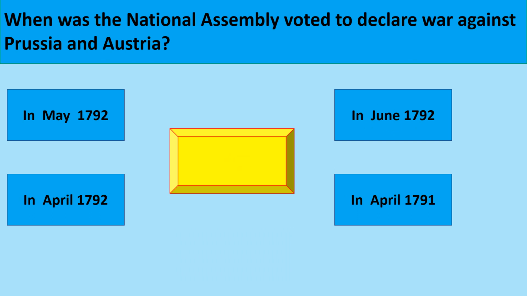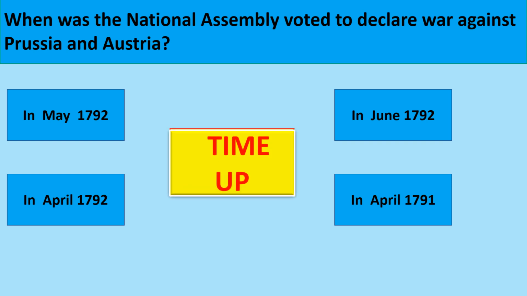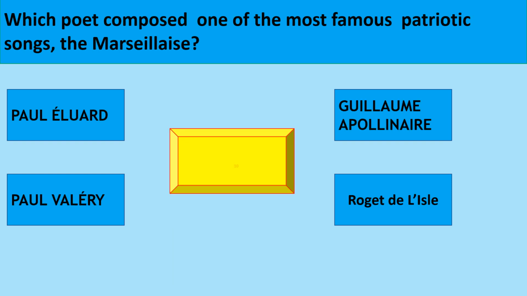When did the National Assembly vote to declare war against Prussia and Austria? The correct option is in June 1792. Which poet composed one of the most famous patriotic songs, the Marseillaise?